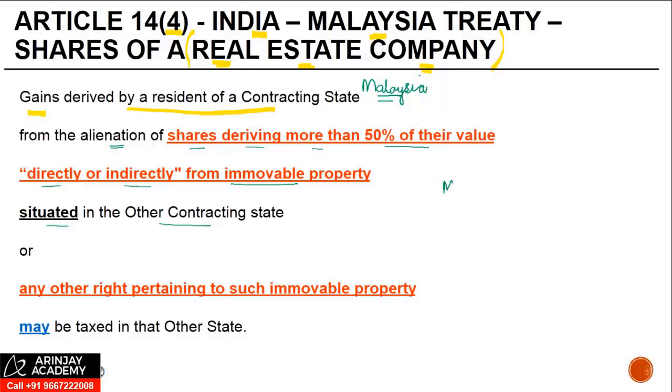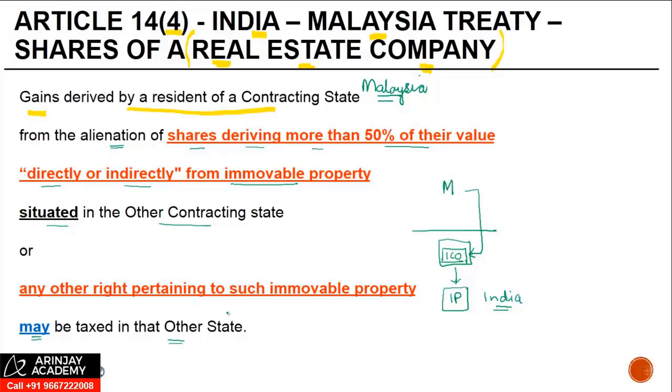So if a resident of Malaysia owns a company, they transfer the shares of this company which owns immovable property in India, okay, and the value of the immovable property is more than 50% of the value of this company itself, right? Then, or any other right pertaining to such immovable property, may be taxed in that other state.